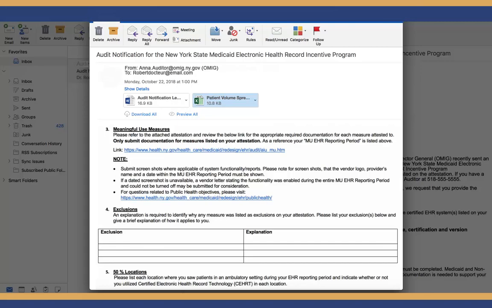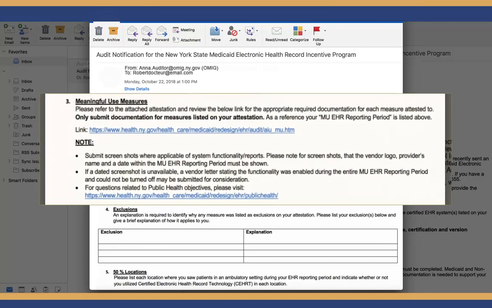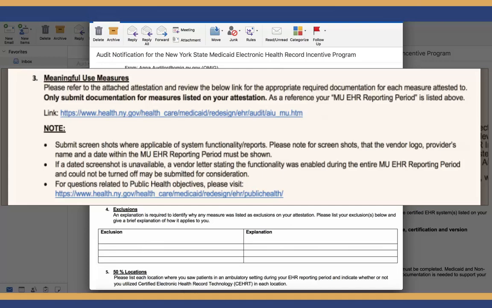Moving on to the Meaningful Use Measures section, the email advises to refer to the attached attestation document. After reviewing the attestation document, the provider will need to submit documentation for the measures attested to. The list of appropriate documentation for each measure can be found at the link provided. It is only necessary to submit documentation for measures listed on the provider's attestation.